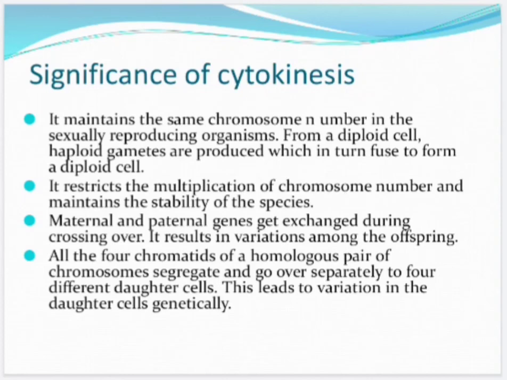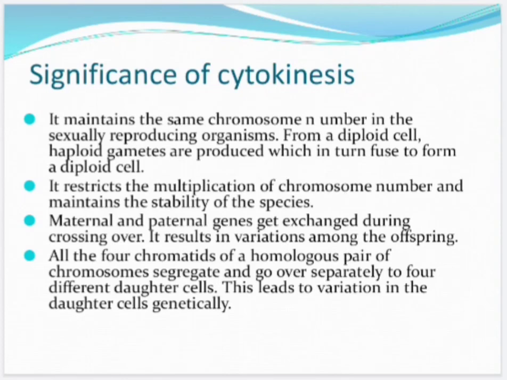Significance of meiosis: it maintains the same chromosome number in sexually reproducing organisms. From a diploid cell, haploid gametes are produced, which in turn fuse to form a diploid cell. It restricts the multiplication of chromosome number and maintains the stability of the species. Maternal and paternal genes get exchanged during crossing over. It results in variations among the offspring.